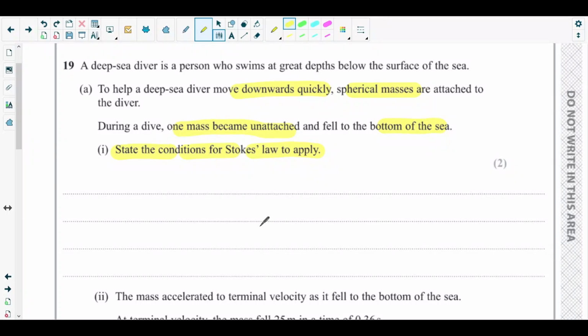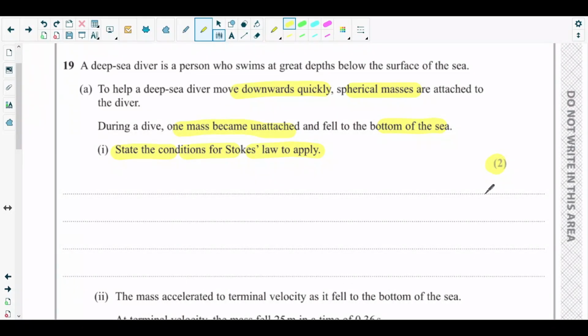Okay, so for Stokes' law to be applicable, we know that there are a lot of conditions, right? For 2 marks, we will just consider 2 of the conditions. Let me say all of the conditions. First condition is that the object should be spherical. They have already said that the object is spherical, so we will ignore that. Then the object should be small. It should have a smaller radius.